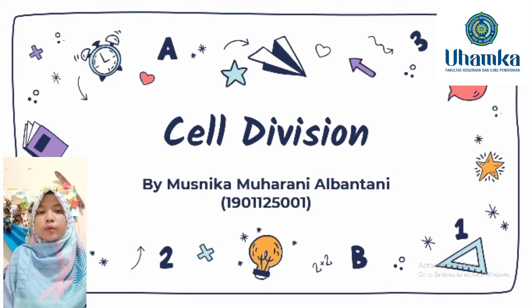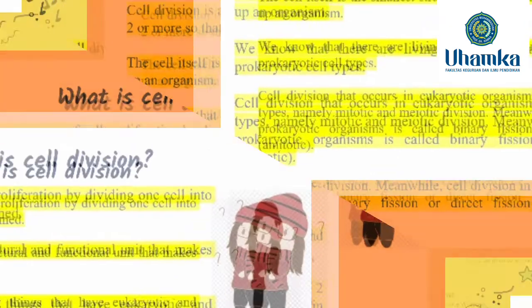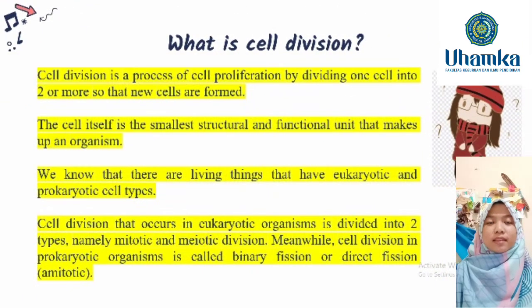I want to explain to you about cell division. Cell division is a process of cell proliferation by dividing one cell into two or more so that new cells are formed. The cell itself is the smallest structural and functional unit that makes up an organism.